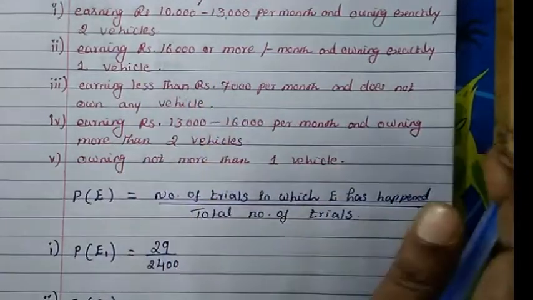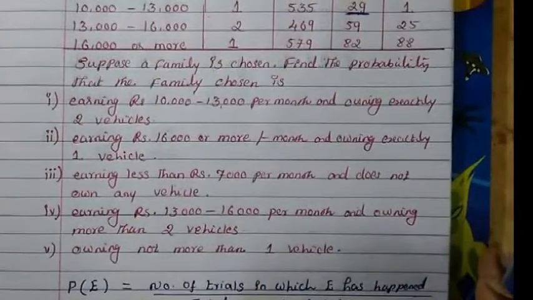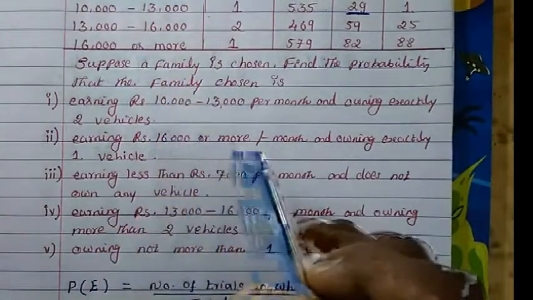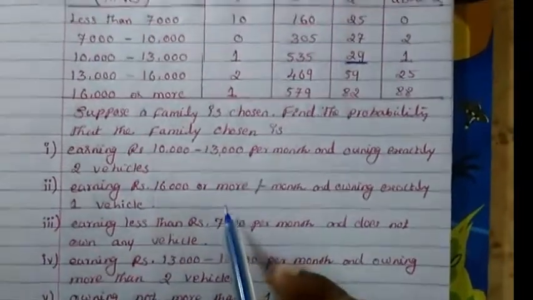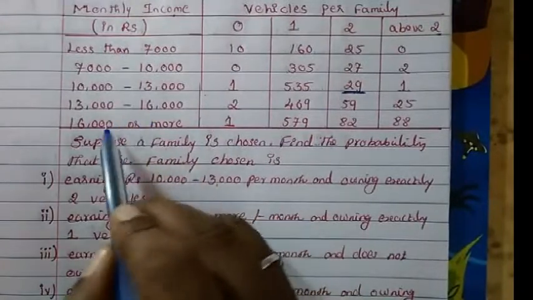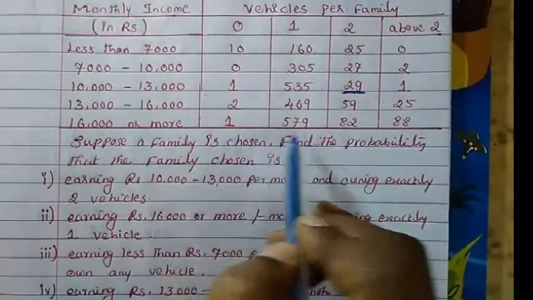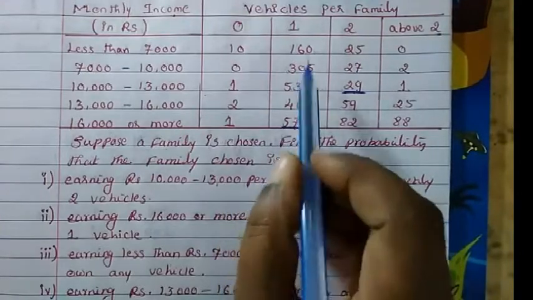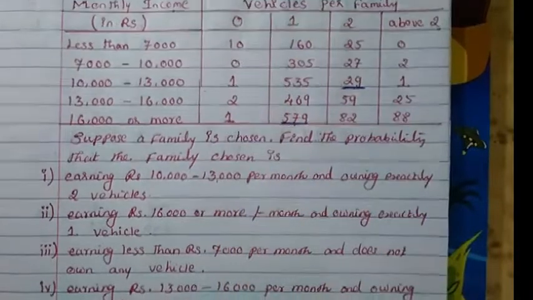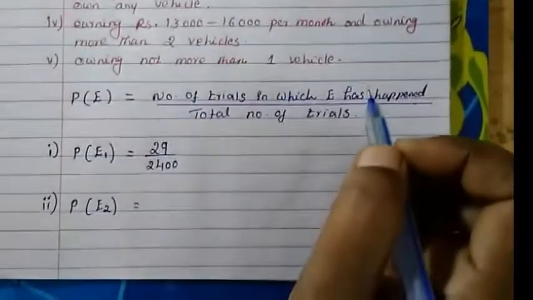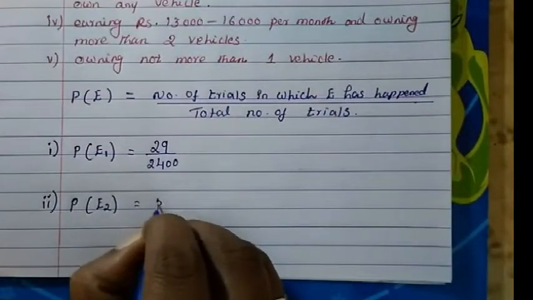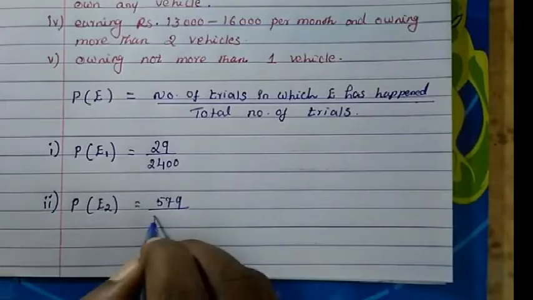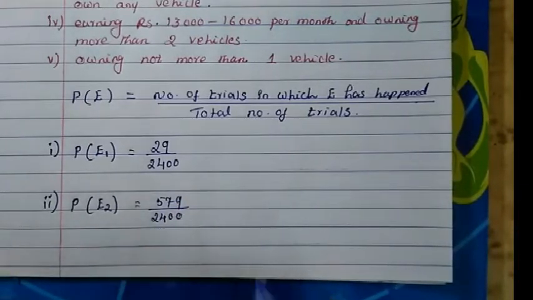So here we have 16,000 or more, and the question is exactly 1 vehicle. So there are 579 families who have exactly 1 vehicle. So event 2 is 579 families, and the total number of trials is 2,400 families.